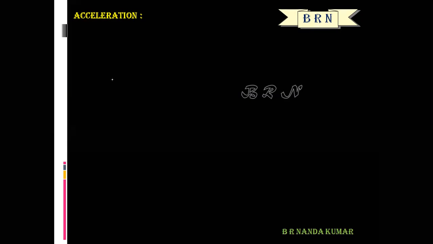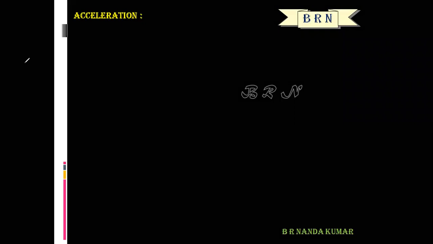Acceleration of a particle is defined as the rate of increase in its velocity. It is a very simple definition. For example, a freely falling body.